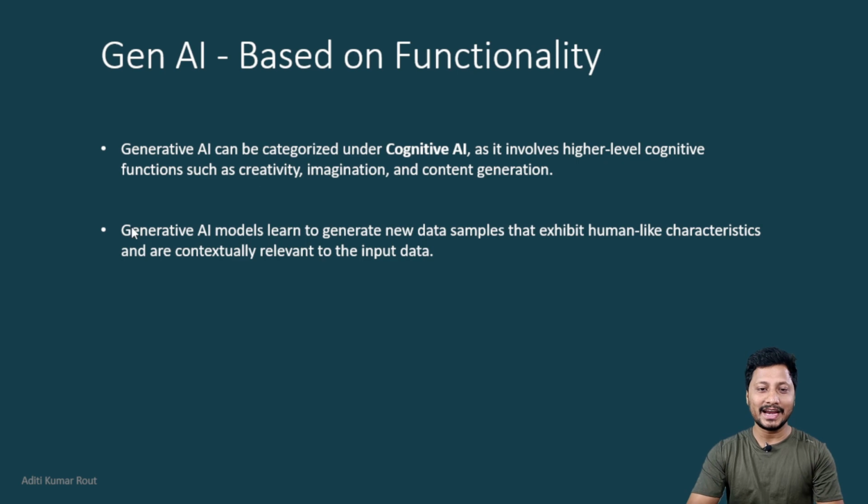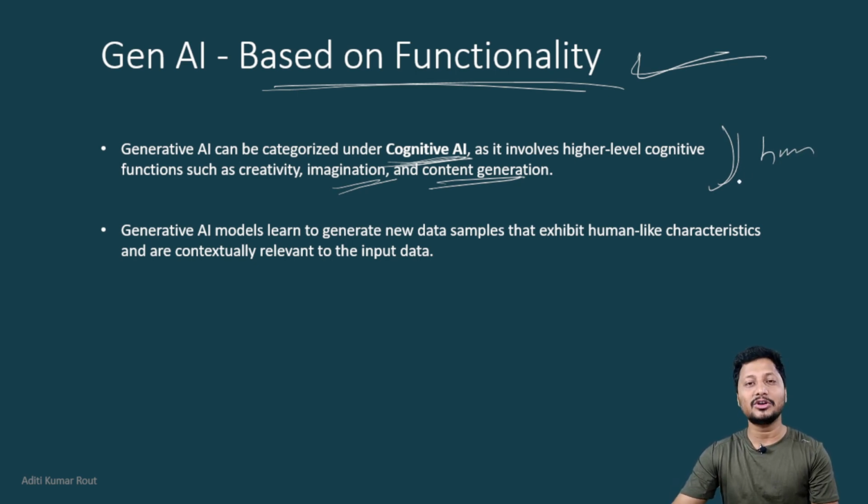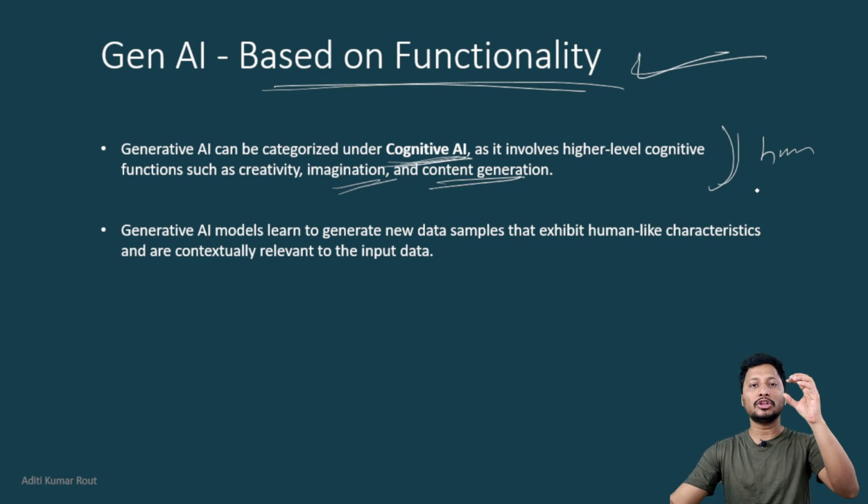Then the second factor, based on functionality: generative AI is categorized under cognitive AI. It involves high-level cognitive functions such as creativity, imagination, content generation. It is behaving like a human, because it is built on top of a human cognition system.